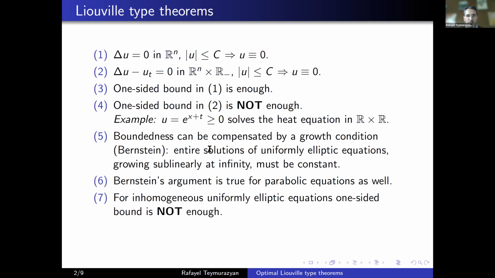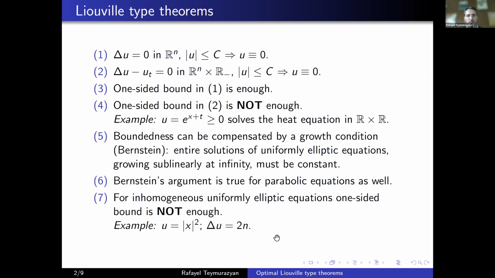There is also a key difference between a homogeneous equation and an inhomogeneous equation. So far we were talking about homogeneous equations, that is, the right-hand side is zero. But for inhomogeneous equations, where the right-hand side is something different than zero, even a one-sided bound, even for uniformly elliptic equations, is not enough, as shown by the example of the function x squared, which solves the Laplacian with an inhomogeneous right-hand side, is non-negative, and obviously is not a constant. So there is no Liouville type theorem once you allow the right-hand side to be different than zero.